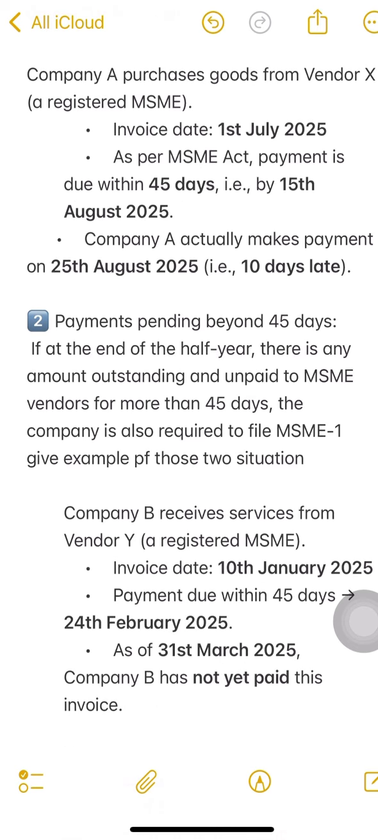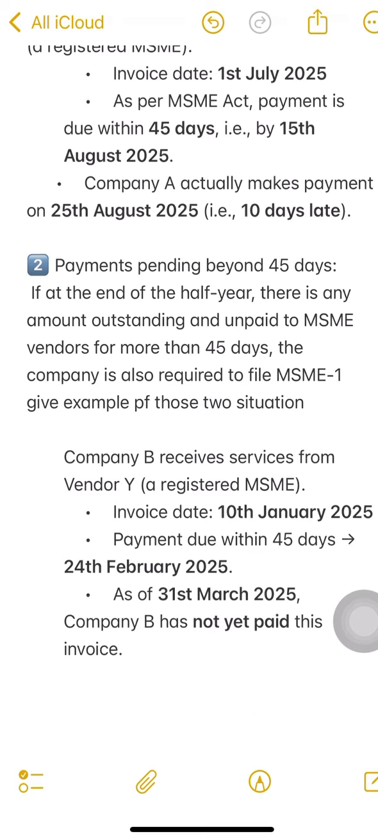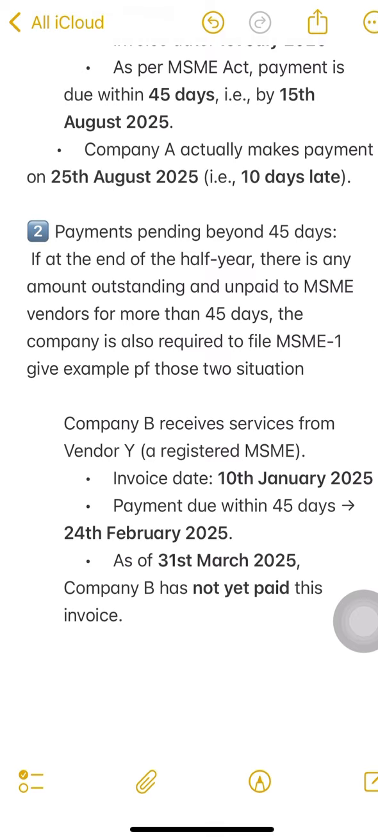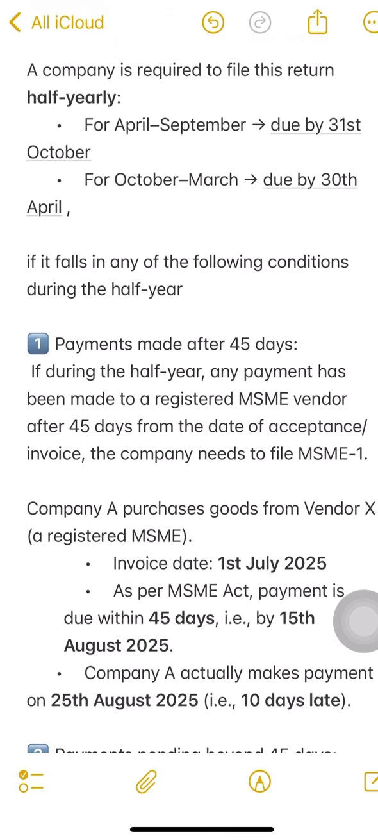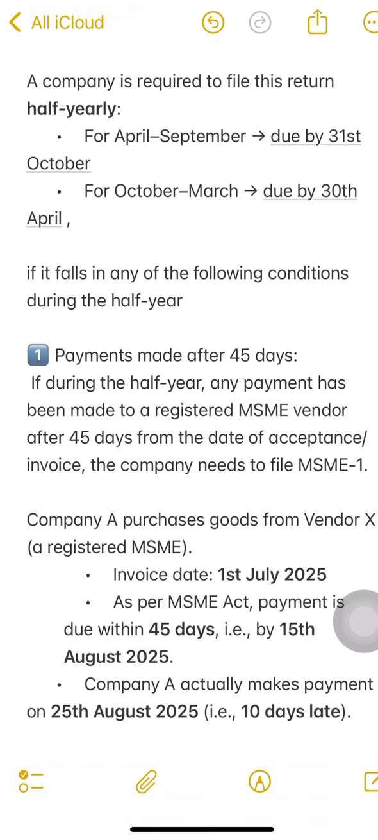Company B receives services from vendor Y, a registered MSME vendor. The invoice date was 10th January 2025. As per the MSME Act, payment is due within 45 days, that is approximately 24th February 2025. As of 31st March, company B has not yet paid this invoice. In this case also, the company needs to file Form MSME 1. The due date for this half year is 31st October 2025. So you must file Form MSME 1 if you fall in these two conditions.